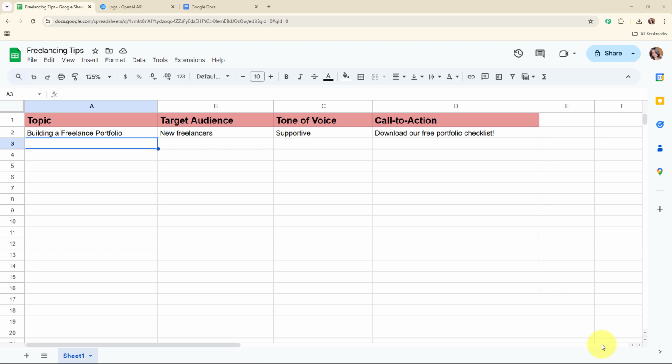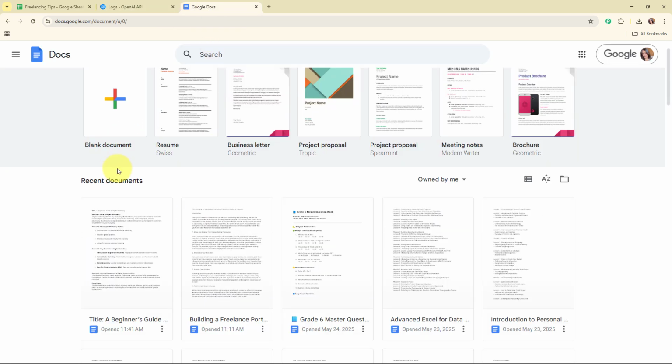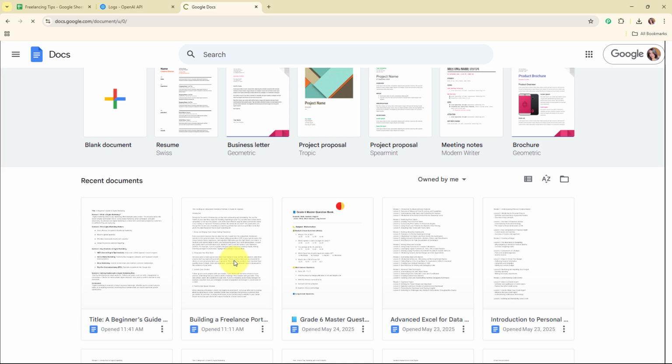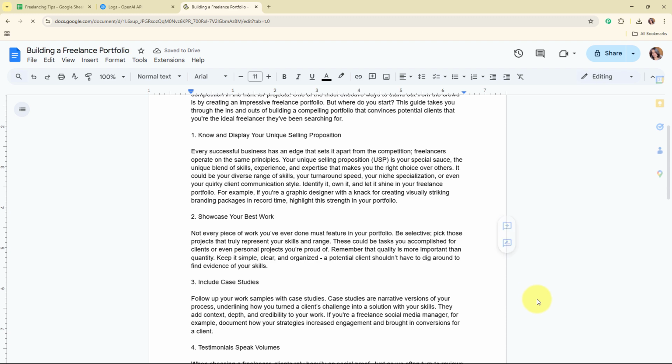Alright, so here on my screen you can see my Google Sheet that I've already created with the name freelancing tips, and now here you can see the fields that I've added over here. So here my objective is as soon as I add a new detail in my Google Sheets, then automatically using the details, OpenAI should generate the article about the same, and after generating the article, automatically that should be saved in my Google Docs as a new document like this so that my team can review the document afterwards before publishing the article.